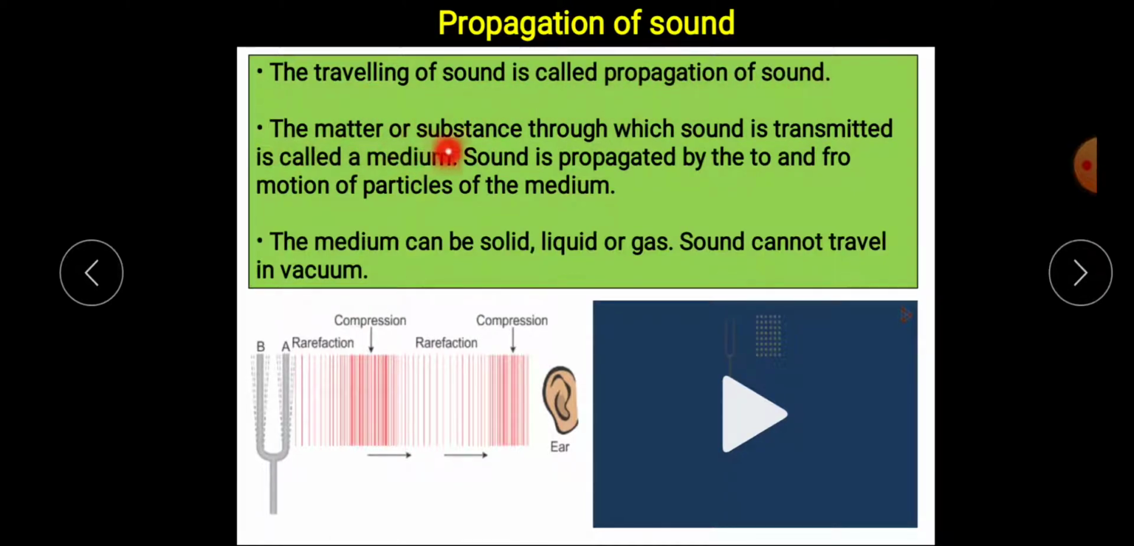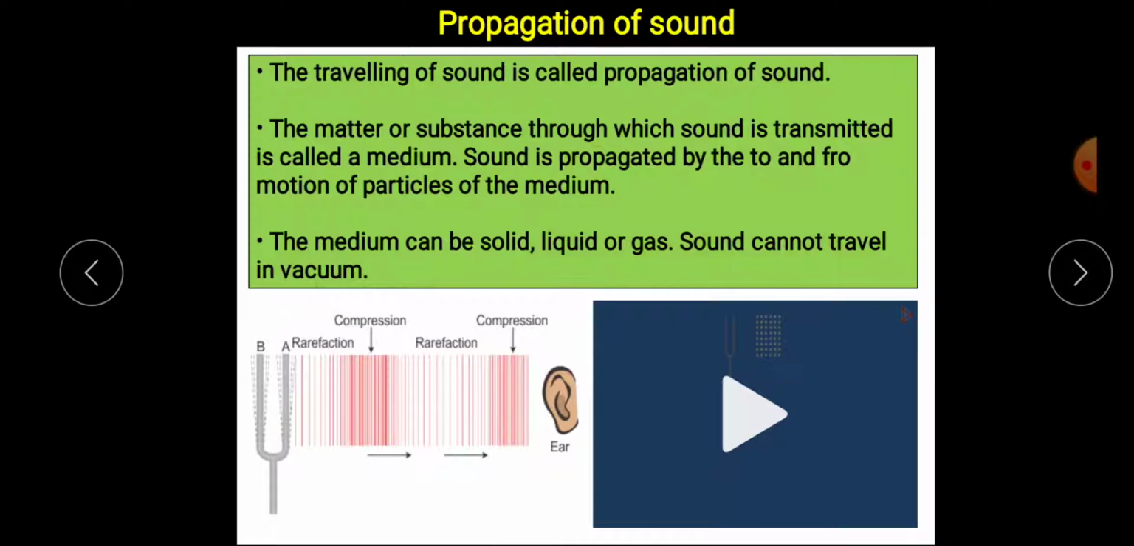The matter or substance through which sound is transmitted is called a medium. That means if the sound is traveling through a solid, let's say in the earlier case the string will be the medium. Okay? Sound is propagated by the to and fro motion of particles of the medium. The medium can be solid, liquid or gas. Sound cannot travel in vacuum.